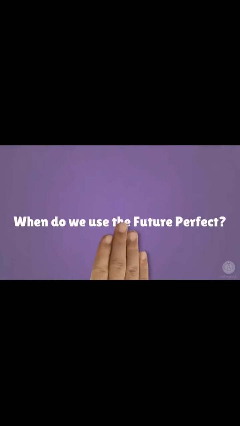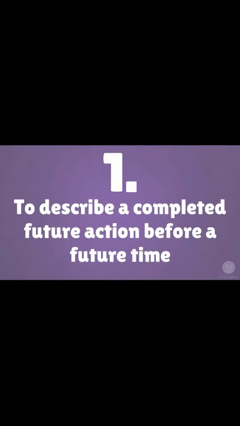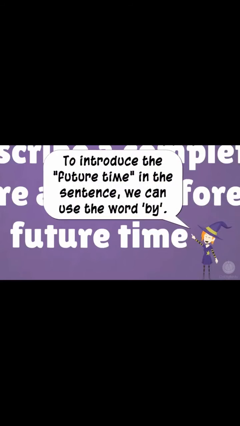The future perfect. When do we use the future perfect? 1. To describe a completed future action before a future time. To introduce the future time in a sentence, we can use the word by.